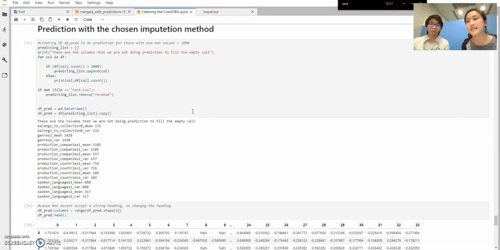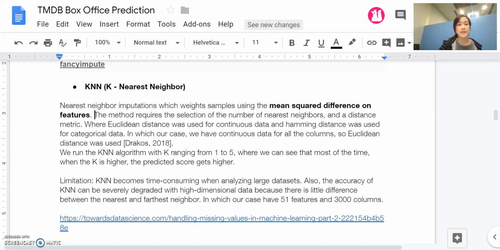Then using the method that I've chosen and also the missing rates that I've evaluated, I'll have to put them on the training data that we have to work on. So the first method that we have used is KNN, which is K nearest neighbor. For this imputation, it weighs the sample using the mean square difference on the feature, which it can use to find the K most similar rows to our missing row and then do the prediction there.